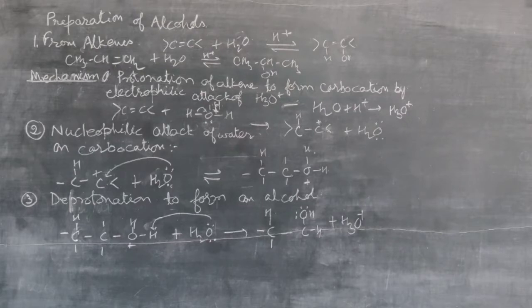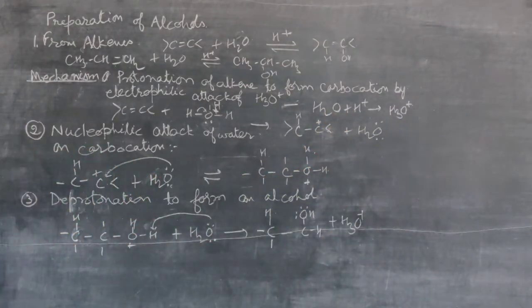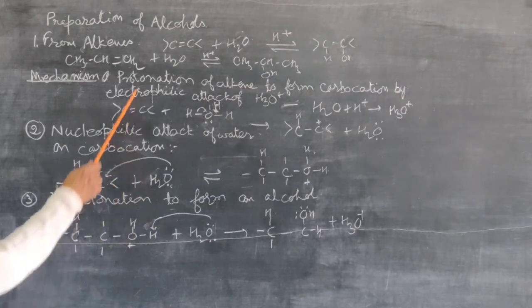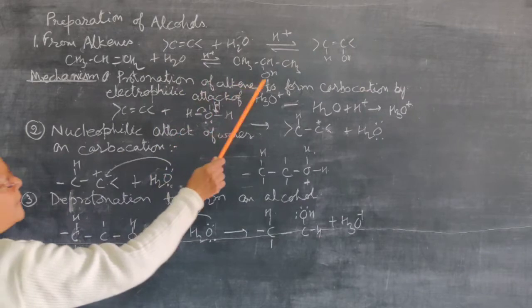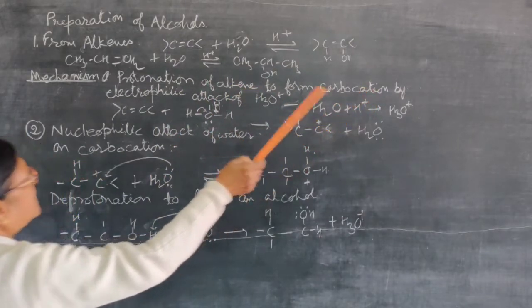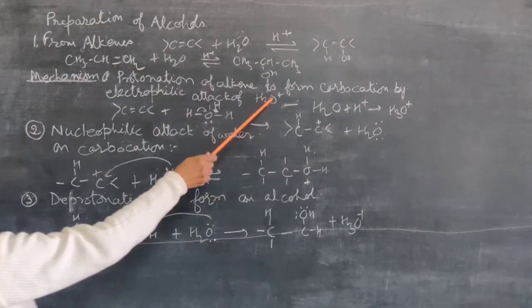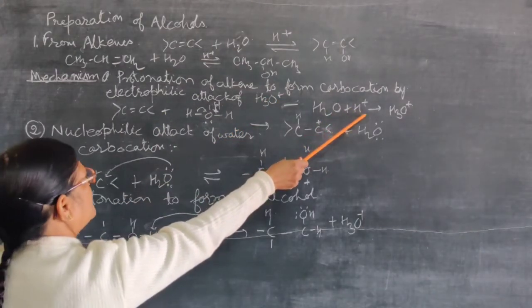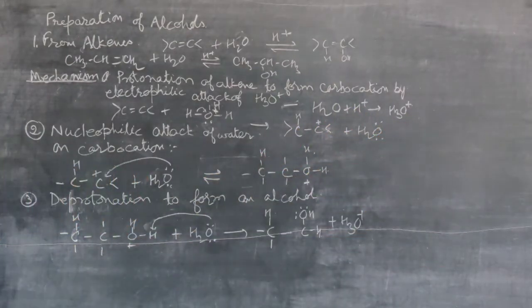Then you have to study here the mechanism of the hydration. Because this reaction is acid catalyzed, in the presence of acid the water molecule will be protonated and converted into hydronium ion. The first step is protonation of alkene to form carbocation by electrophilic attack of hydronium ion. Hydronium ion is an electrophile, so the H plus ion will be added to water molecule, and it is converted into hydronium ion.